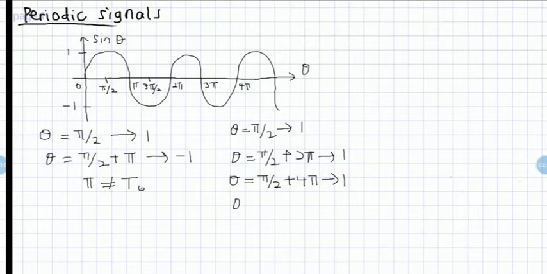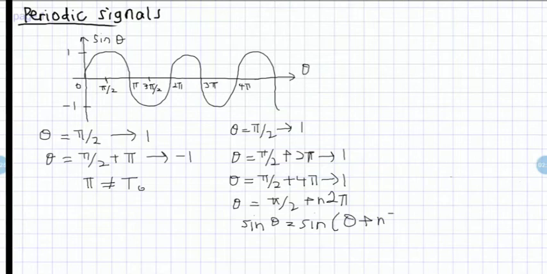So this shows that the value of sine theta repeats itself at every n 2 pi. So the fundamental period T naught is 2 pi.